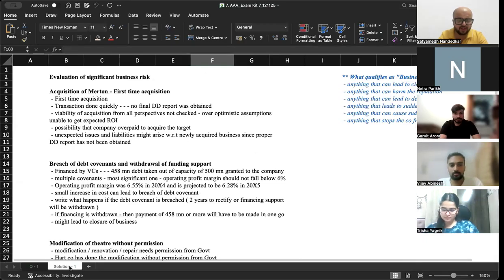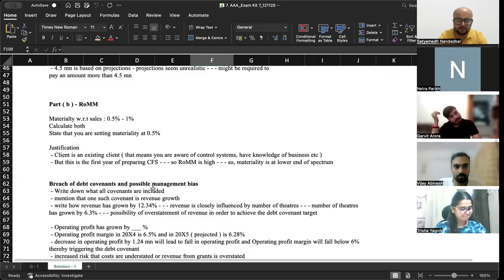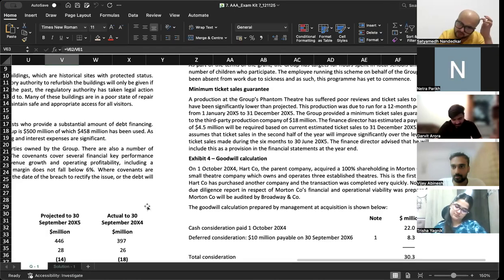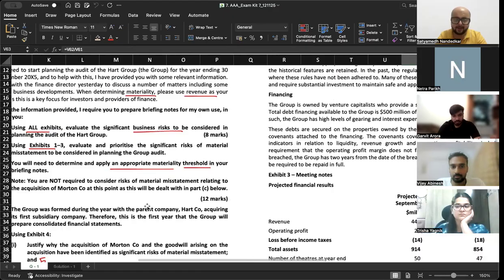I think what we had done was we had finished part A and part B, as in business risk and risk of material misstatement. The major parts of the question were over, and I had asked you to think of the procedures with respect to goodwill, right?